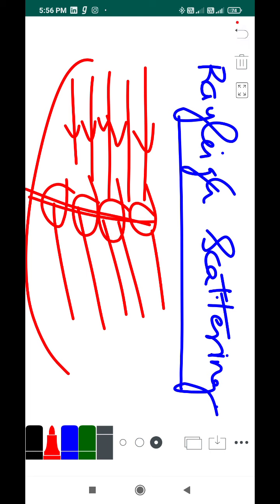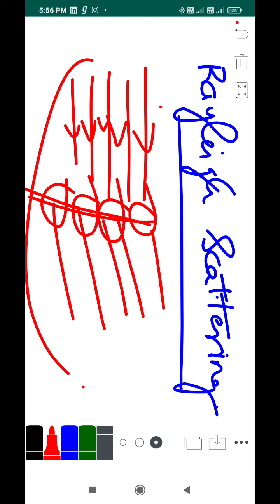Scattering means you have particles and you have incident light. That incident light falls on those particles and gets scattered. You have atoms or molecules, or in other words particles, and you have a source of light which gives you incident light.